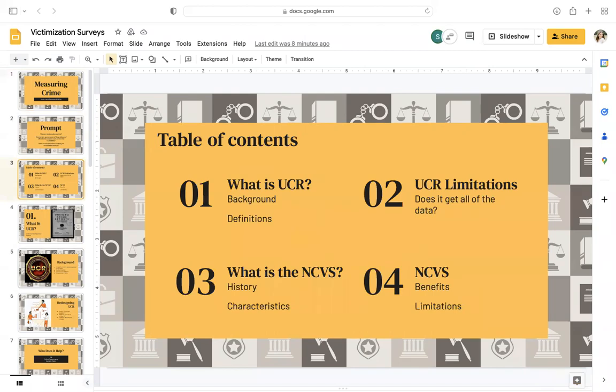Some of what we're going to be talking about is what is the UCR, its background and definitions, what are some of its limitations, and does it get all of the data? What is the NCVS and its history and characteristics, and some benefits and limitations of the National Crime Victimization Survey?